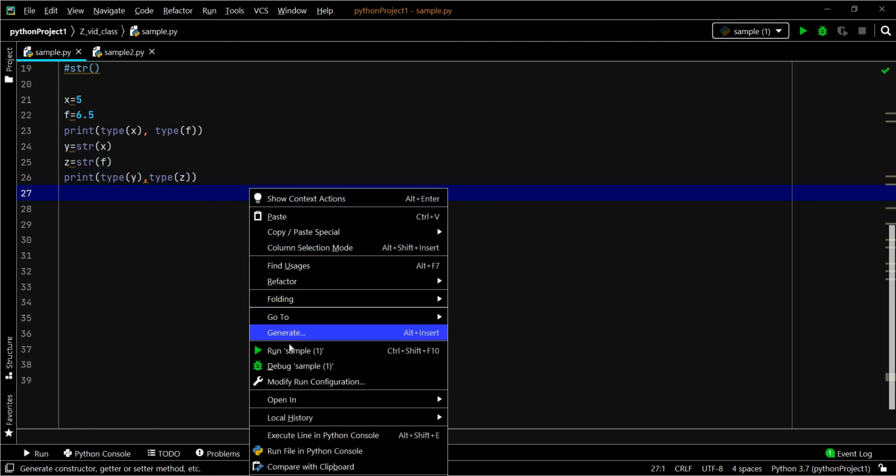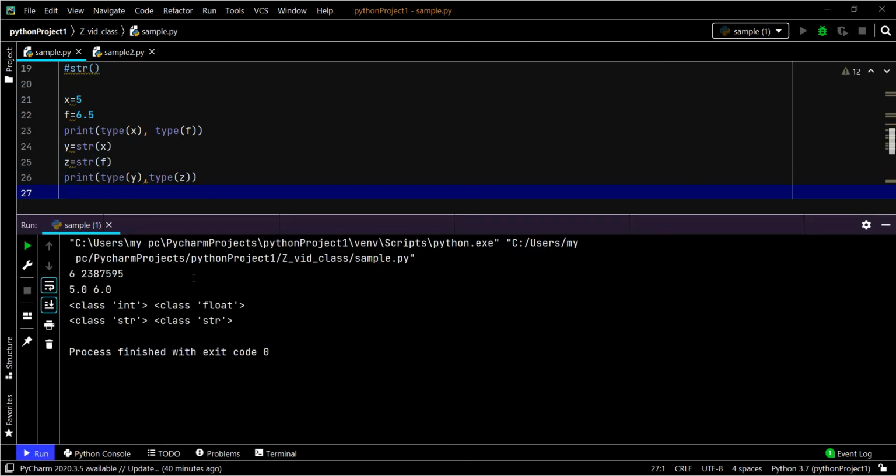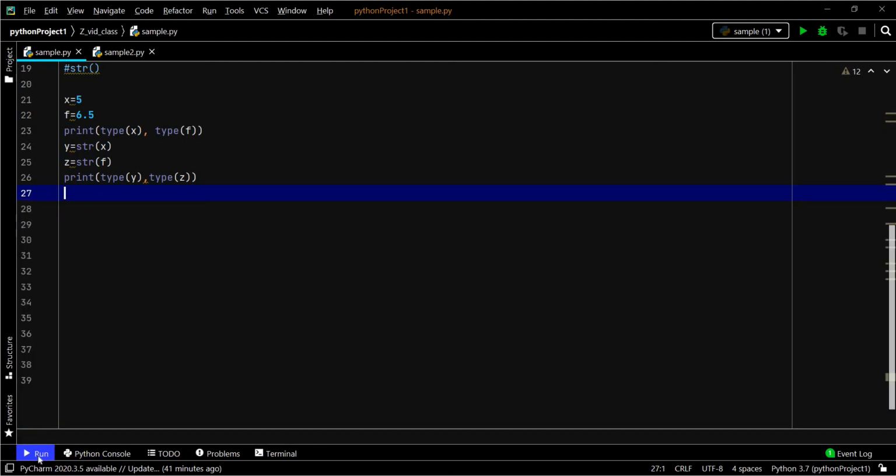Now we'll see. See, the class of the x variable is integer, and the f variable is a float data type. After conversion, their class is string. So it has been converted implicitly. You don't see it outside, but when you check the type of the data, it has changed. This is how we do conversion from one data type to another using the feature called casting.